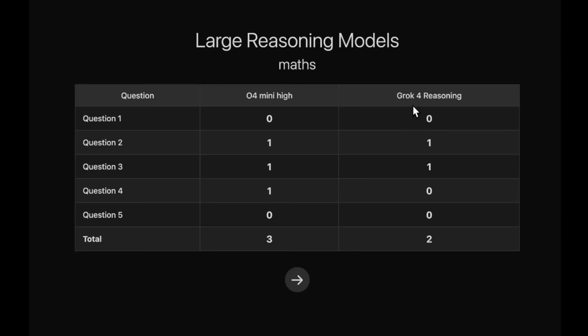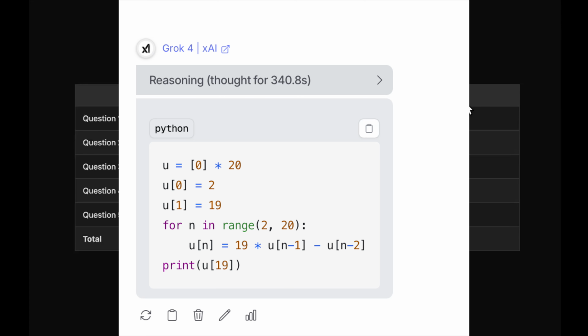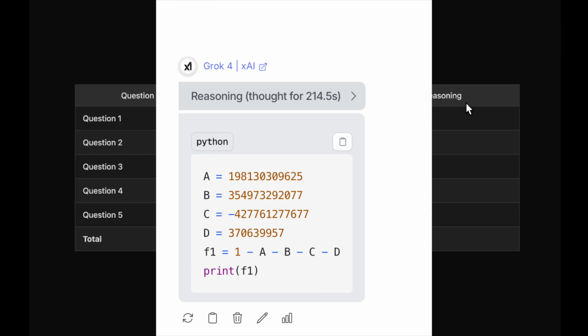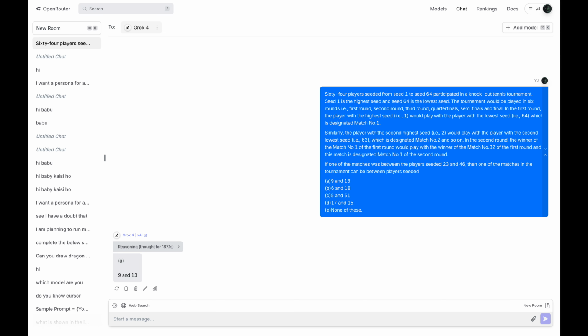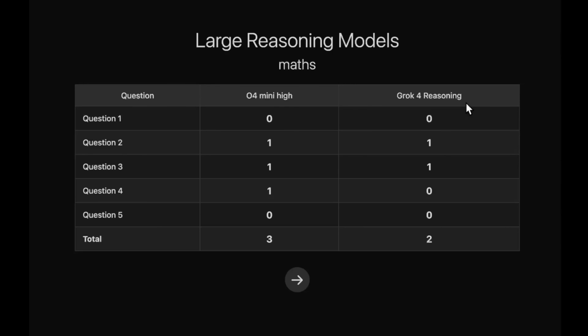One thing to note is Grok 4 reasoning seems to take very few tokens guys. It doesn't like to ramble a lot and talk very much. I'll be showing you some screenshots and responses that Grok 4 reasoning gave. You can see the lines of code is very small. This is the first time I'm seeing this. The model really doesn't like to talk too much, and it just likes to get the stuff done.